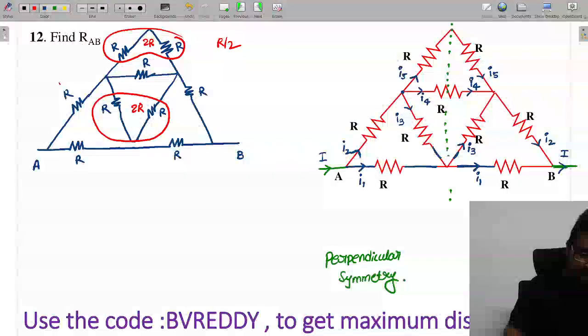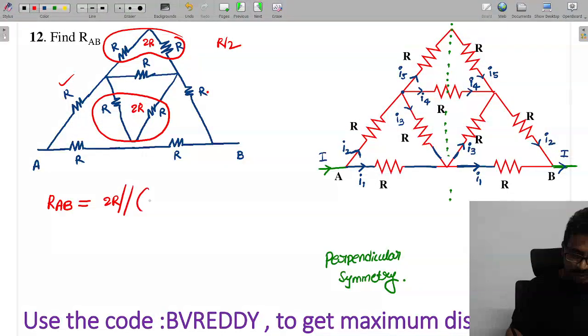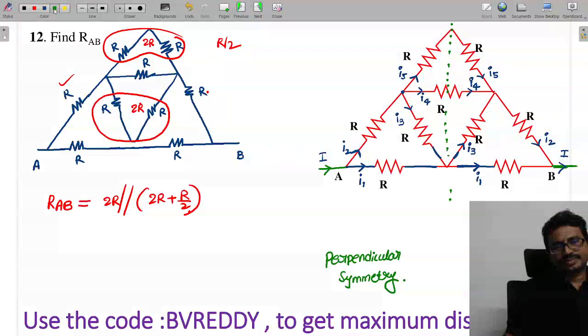Right. So now this R by 2 and R are in series. So finally what will I get, RAB? These are 2R, parallel to what? That is 2R plus R by 2. Simplify and get it.